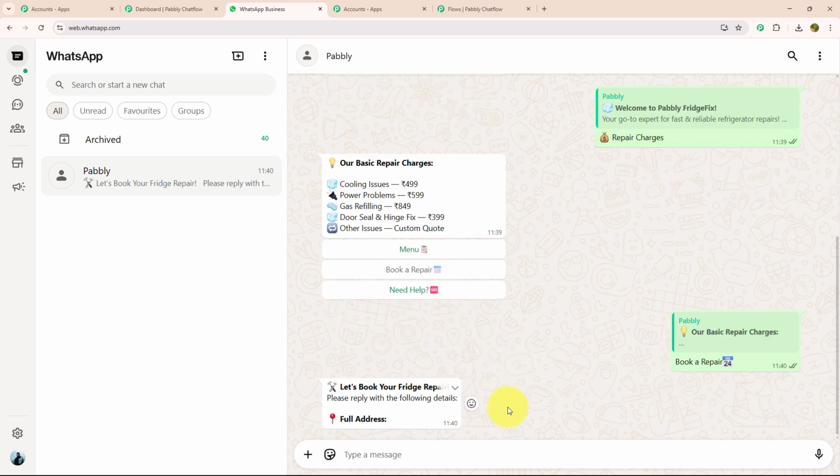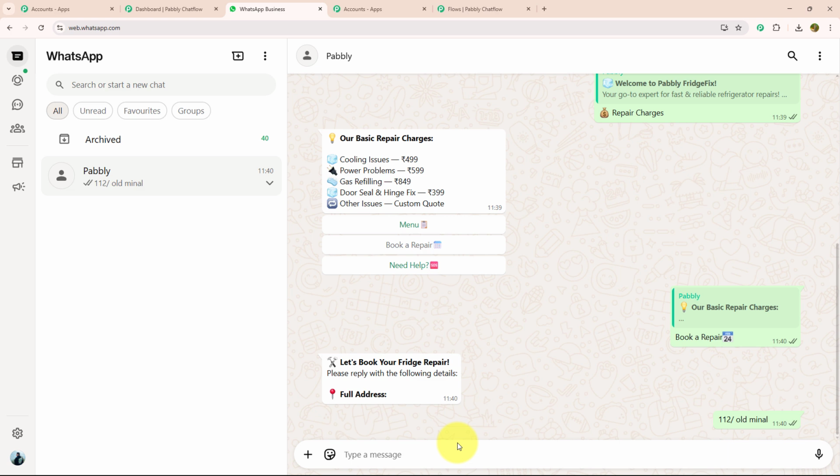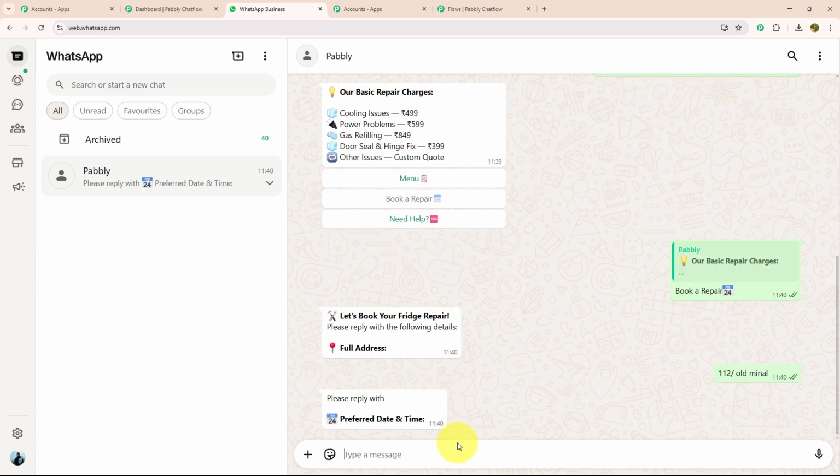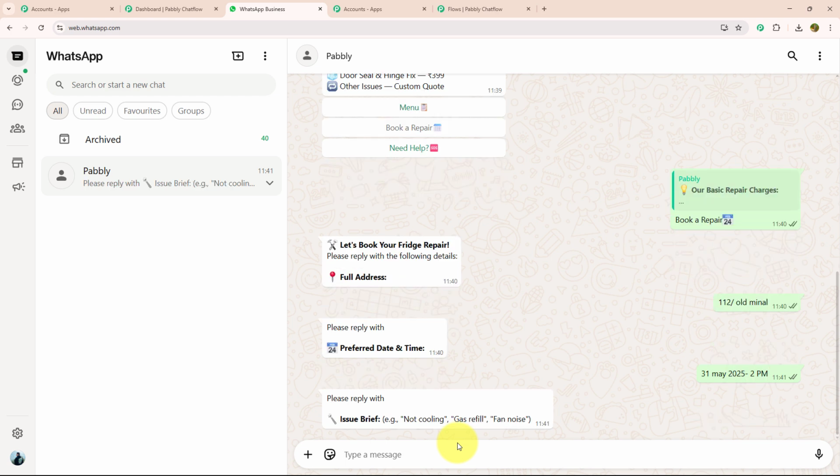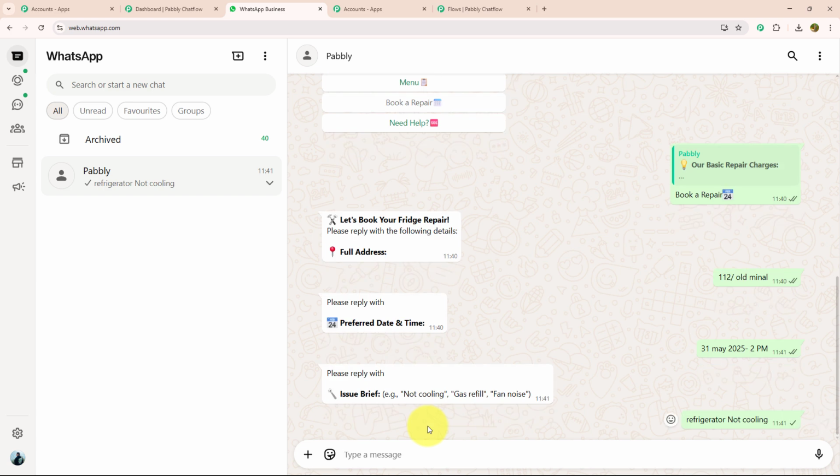To book my service, they want a few details of mine, like address. I will enter my address. Now they want to know about preferred date and time. I will mention date and time. Now they want to know about the issue. Let's say my refrigerator is not cooling.